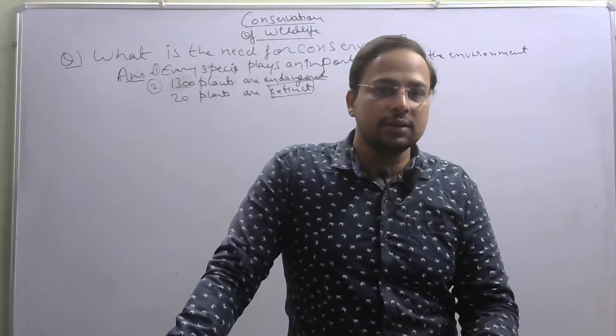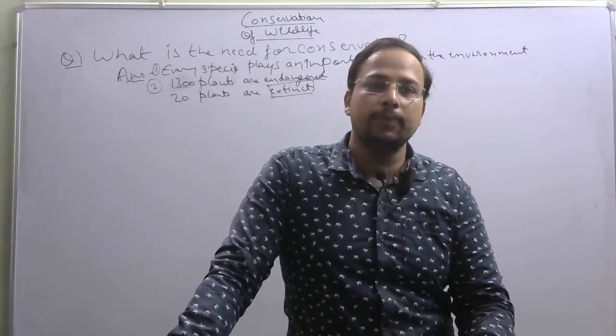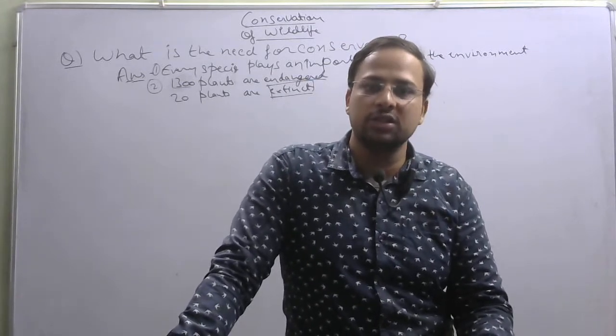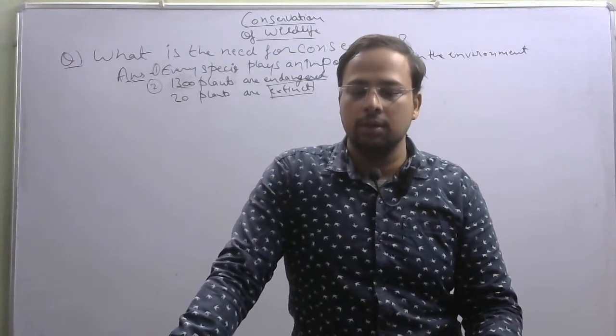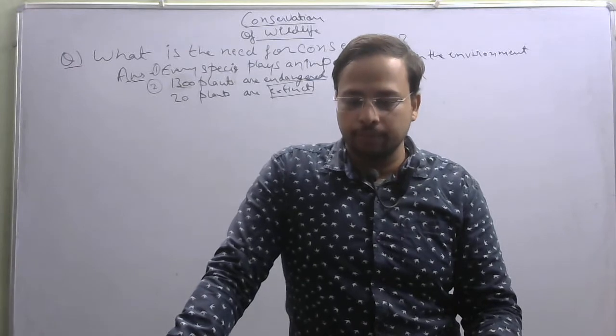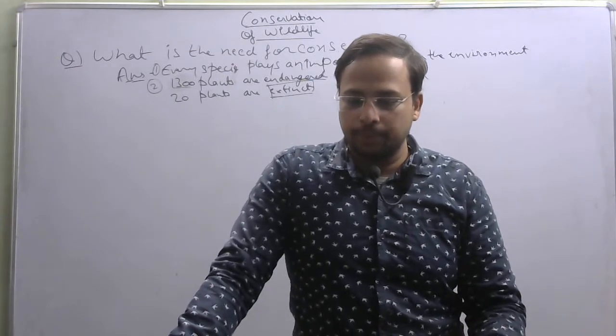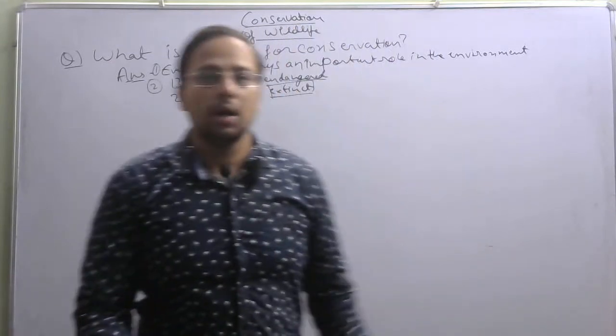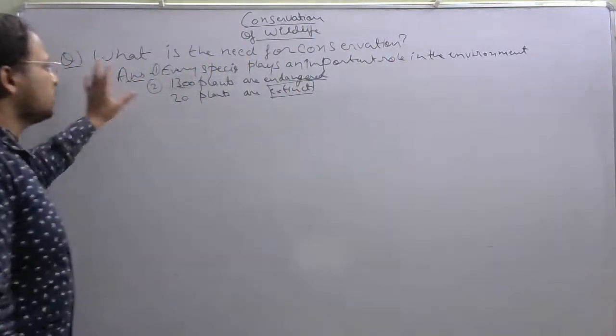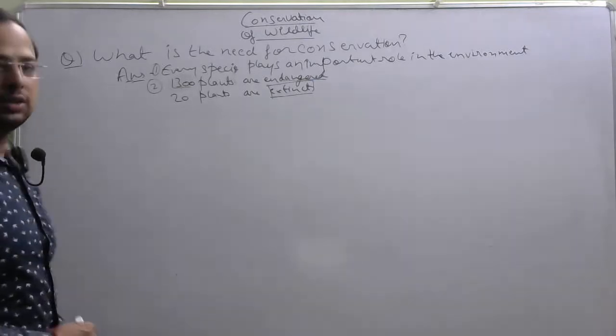So these are the reasons that hunting is there, the exploitation of natural resources is there, due to which there is need for conservation. I hope the first question is understood to you, that why do we need conservation.